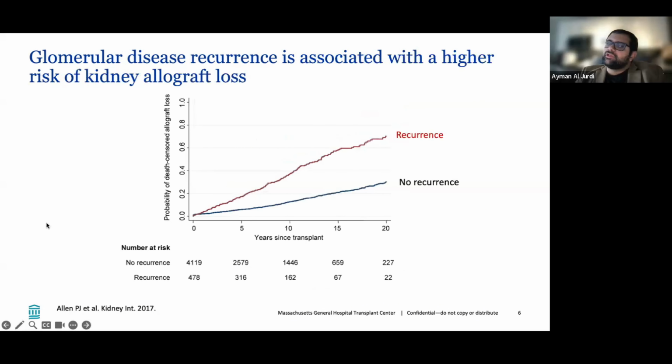But perhaps more importantly than it being common, there's clear evidence that glomerular disease recurrence is associated with a higher risk of kidney allograft loss. As you can see here, in this registry data, people who developed recurrent glomerular disease had a several-fold higher risk of losing the graft. So not only is it a common problem, but it affects graft outcomes, and that's why we should care about it.